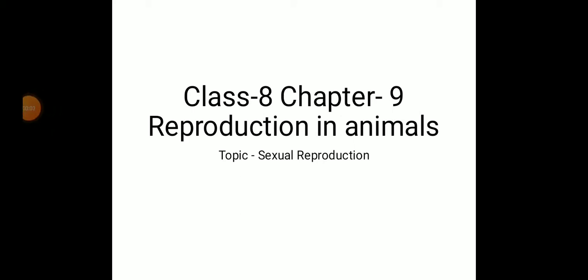Today we are going to discuss the chapter reproduction in animals. We have learned in our last class about one type of reproduction, asexual reproduction. Today we are going to discuss the second type of reproduction, sexual reproduction.